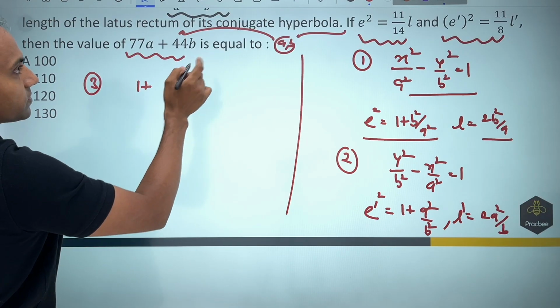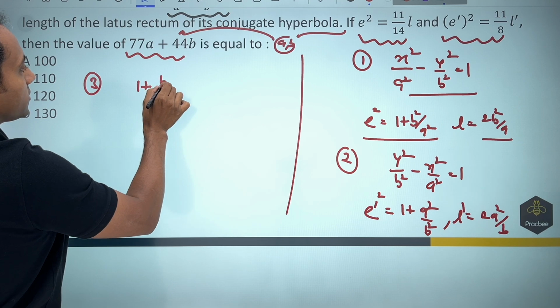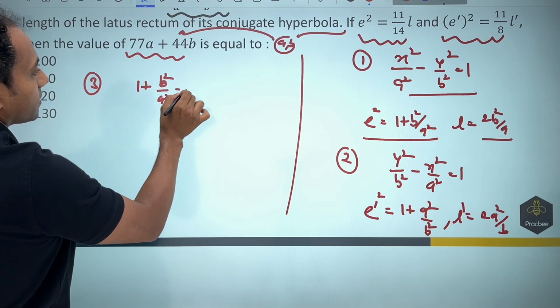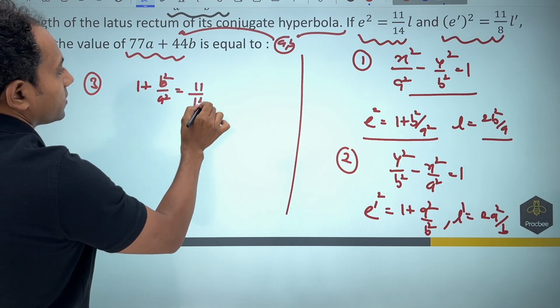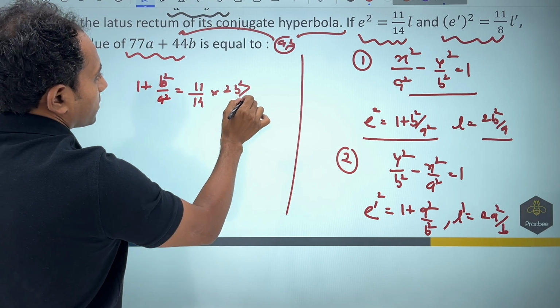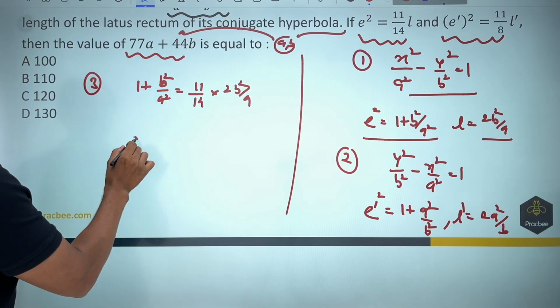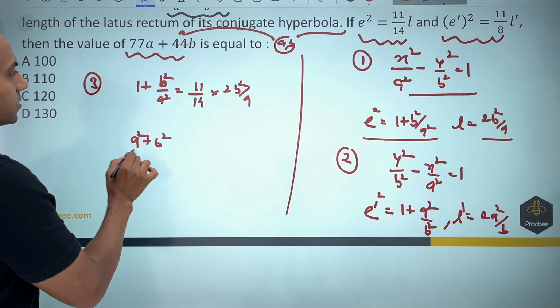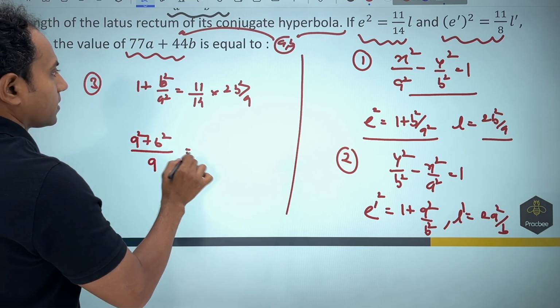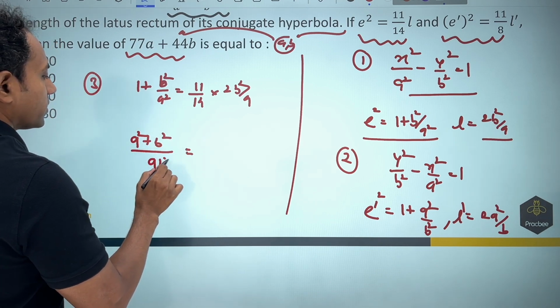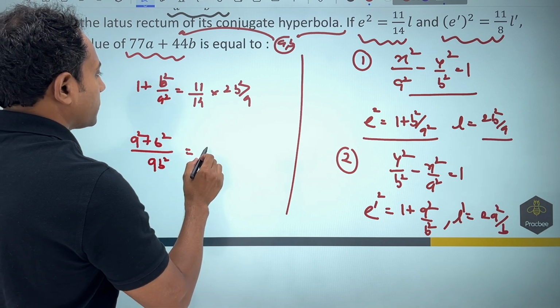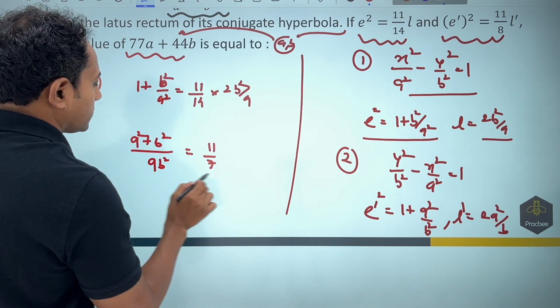1 plus b square by a square is equal to 11 by 14 into 2b square by a. You can see that from here what we are getting is (a square plus b square) by a b square, and this will be equal to nothing but 11 by 7. This is my first equation.